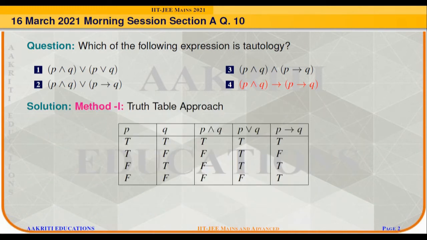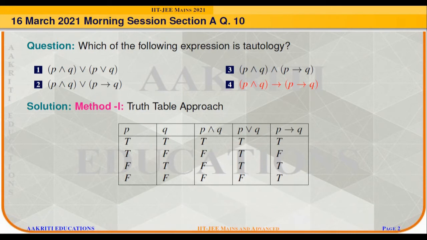Now in a truth table, both statements P and Q can be either true or false, and depending on their combined nature, there are four possibilities. They can be either true-true, true-false, false-true, or false-false. From these two statements, first we will frame the compound statement P conjunction Q, which is also called P and Q. This compound statement gives true only when both the statements are true, otherwise it gives false. Hence its truth table reads as true, false, false and false.